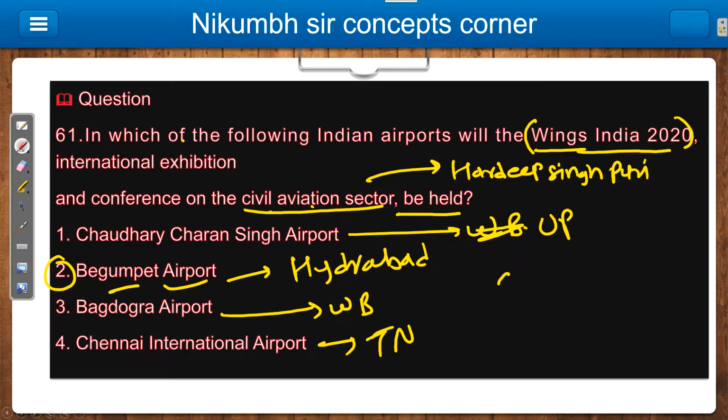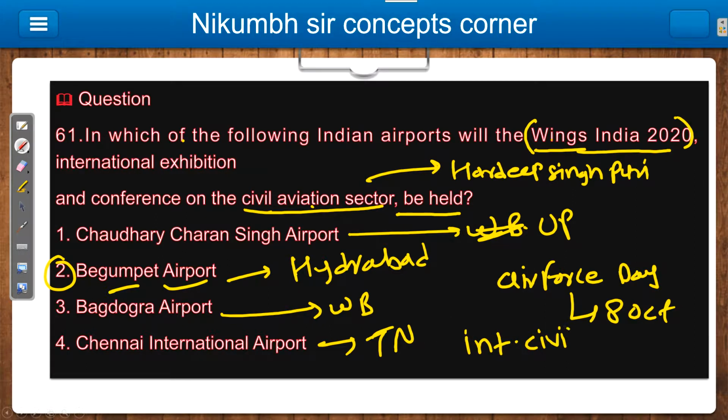Now just tell me when we celebrate Air Force Day. On 8 October. Remember, compulsory, very important. Then International Civil Aviation Day, when do we celebrate it? On 7 December. Now your homework is to comment below when we celebrate National Civil Aviation Day.